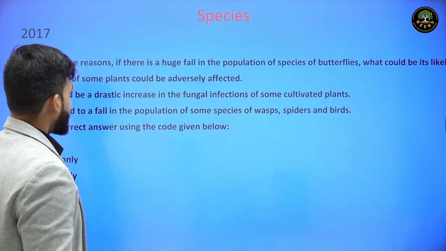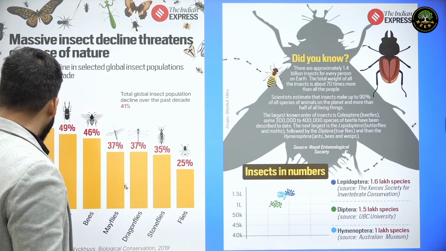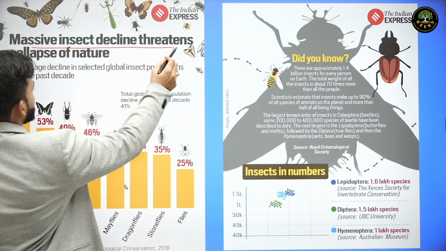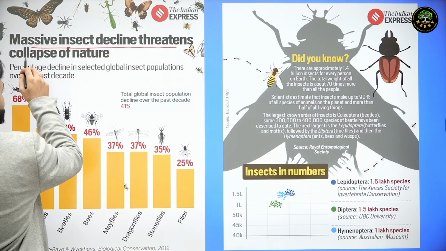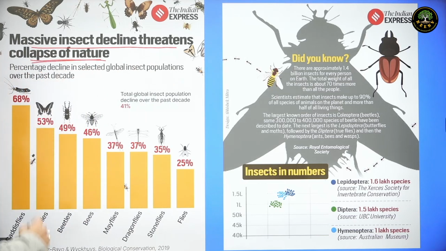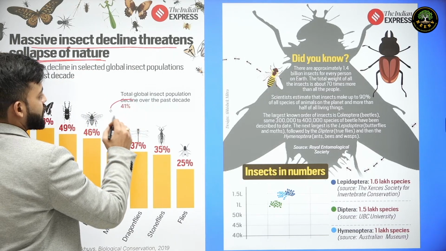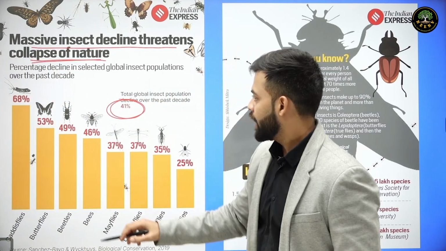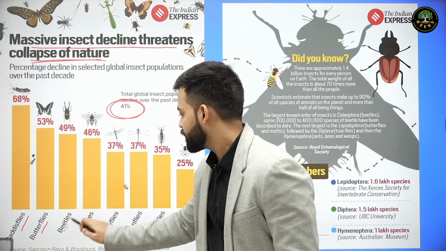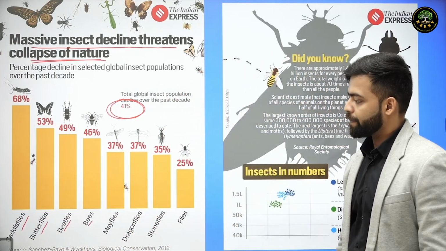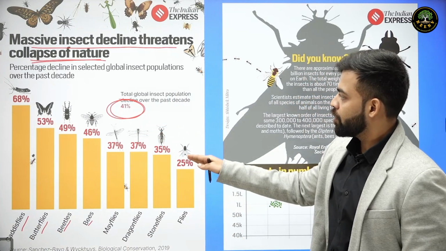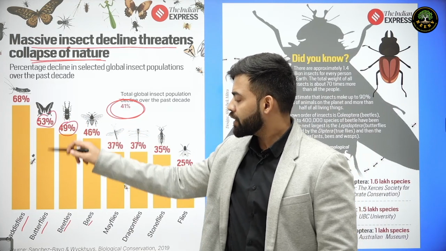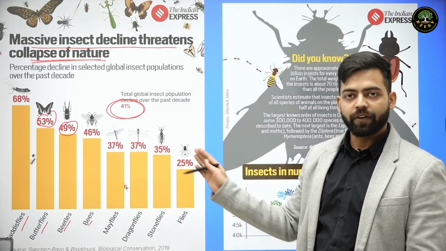If we see similar nature articles which was recently there in news in Indian Express, then there is massive insect decline. This massive insect decline threatens collapse of nature. As far as global insect population is concerned, there is a 41% decline of population of different types of insects. And these are the insects like caddisflies, butterflies, beetles, bees. They have declined over the past decade in different percentages. Now the reason for their declines are different for different types of insect.